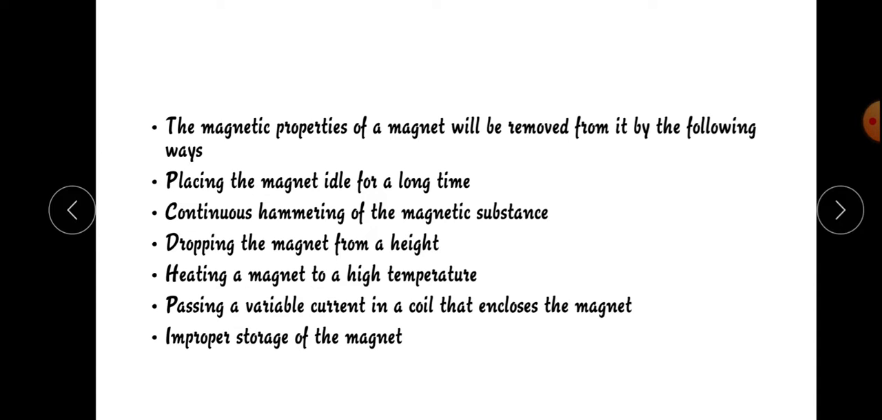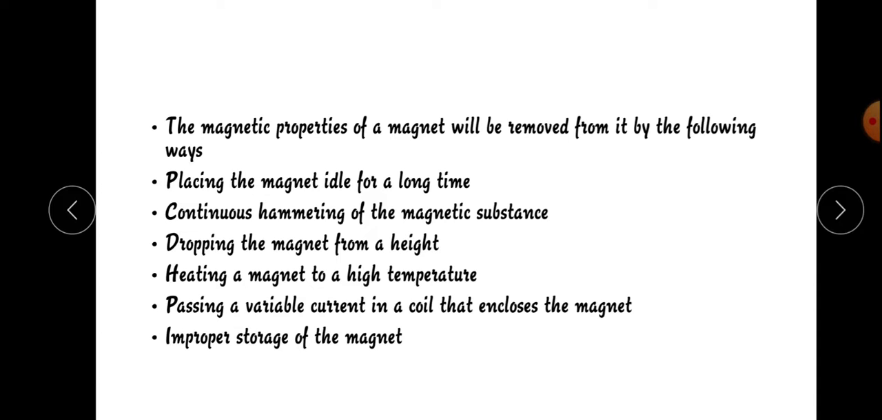So, heating a magnet to a high temperature. Yes, if we heat the magnet, there will be a loss in its magnetic properties. Passing a variable current in a coil that encloses the magnet. Improper storage of the magnet. If there is improper storage, the magnetic properties of the magnet will be removed. So these are the following ways.